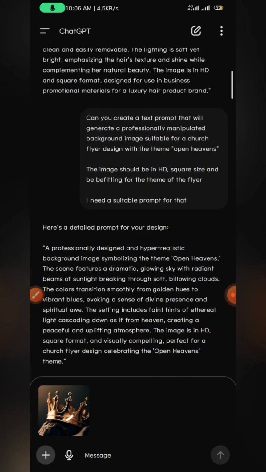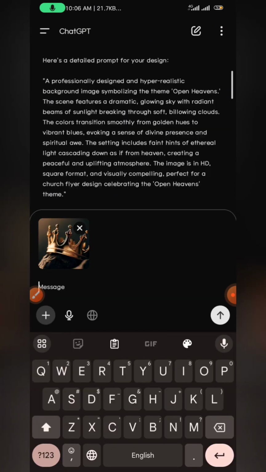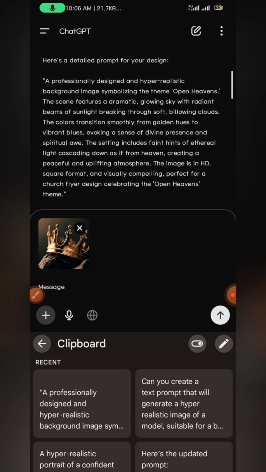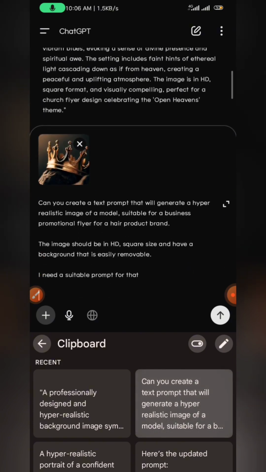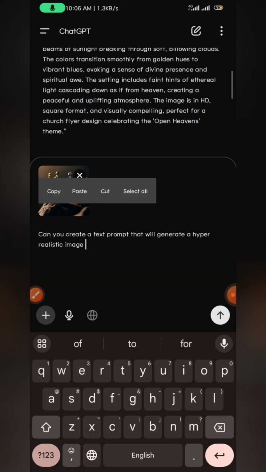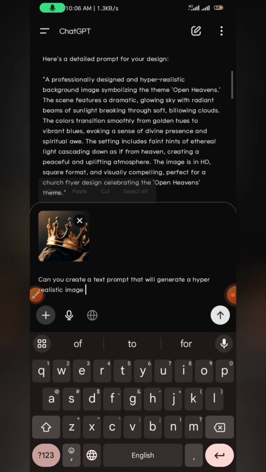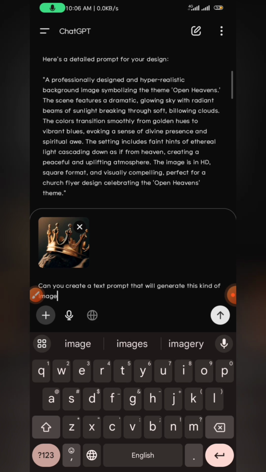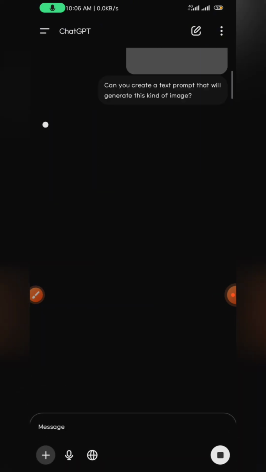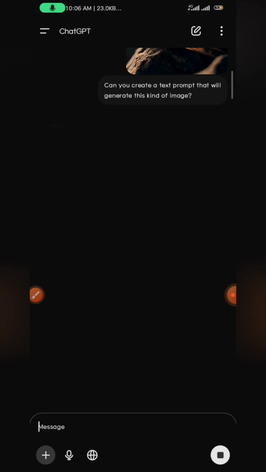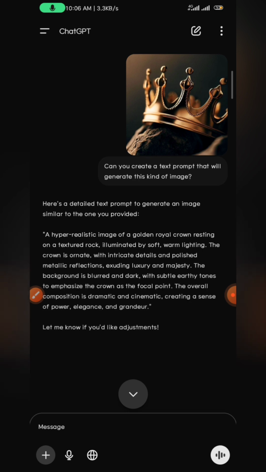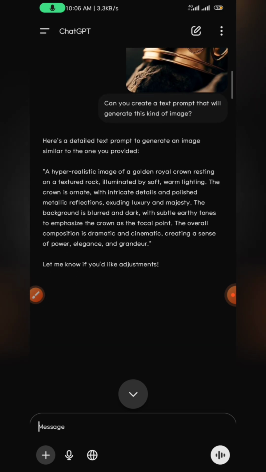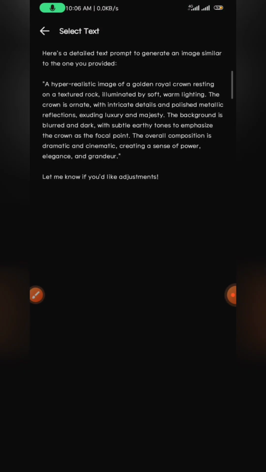So let me upload an image and then let me just type a message. Can you generate a text prompt that will generate this kind of image? So the idea is that maybe you see something in somebody's flyer and an image and you want to really generate it. Wow, that worked. See, it said hyper-realistic image of a crown. So let me see if I can replicate that crown.